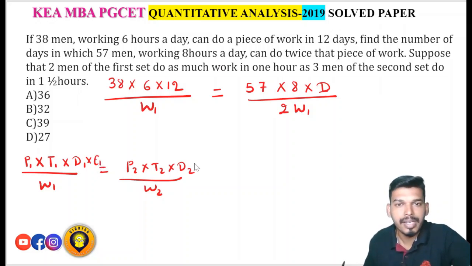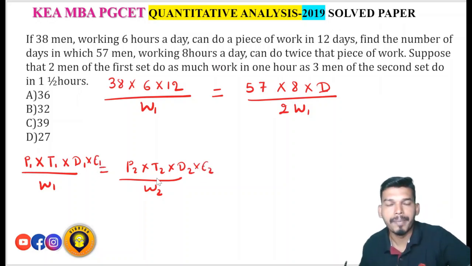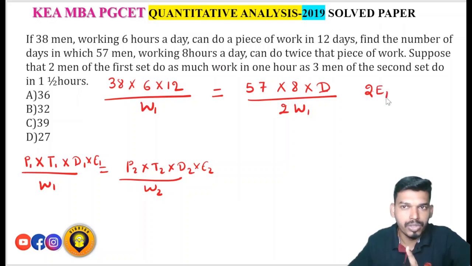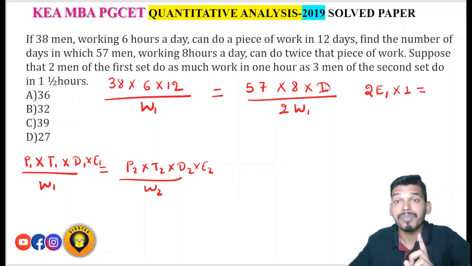You have to multiply with their efficiencies also. Okay, now how to find the efficiency? By using this line, that is 2 men of the first set. Let the efficiency of 1 man in the first set be E1. Then 2 men's efficiency will become 2 times E1. Suppose 2 men of the first set do as much work in 1 hour, that is, the time period is 1 hour. So efficiency into time is nothing but work done. That is equal to what 3 men of the second set do in 1.5 hours.